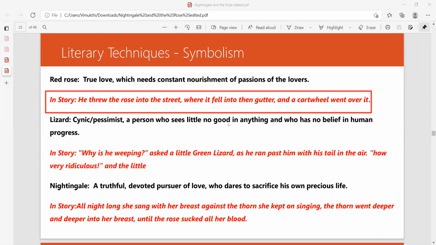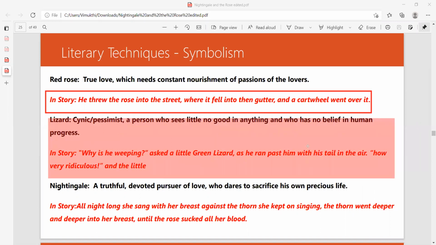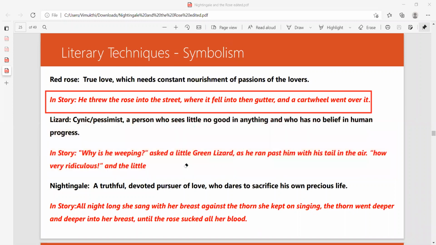Okay, then the next part, lizard. This is very much important. Please highlight, if you have a highlighter. The whole part is very important. He's a very cynical, pessimist fellow. He does not see anything important. This is very symbolical to the utilitarian society that they live in. Lizard and the butterfly are clearly criticizing all the actions which are happening in the society.